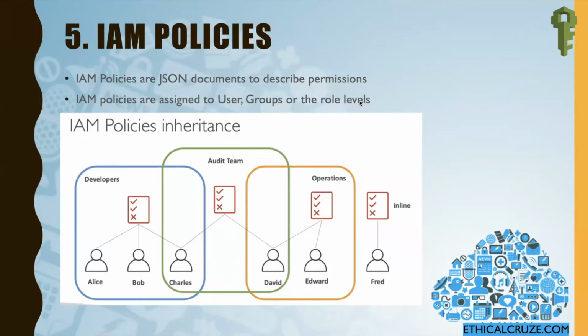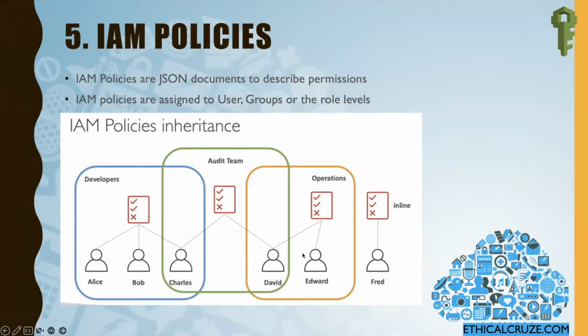If I talk about how these policies work, let's take an example. These are three users: Alice, Bob, and Charles, and they are assigned to a group called developers. Now we have provided a permission at the group level, that is, to the developers group. So all the users who are part of this developers group will have the same permission. This is called policy inheritance, because we have provided the permission to the developers group, and since the users are part of that group, they automatically inherit the permission of that group.